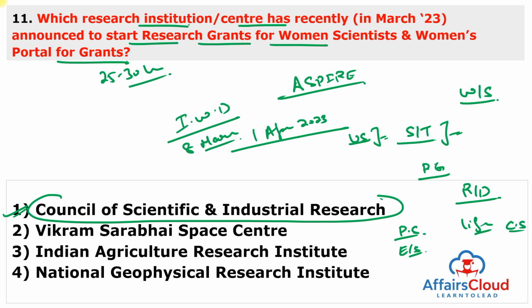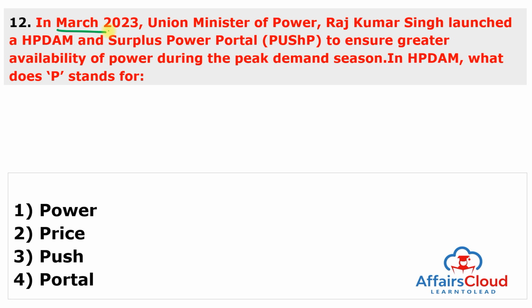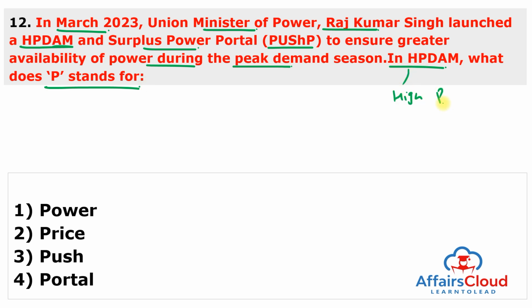Moving to next question. In March 2023, Union Minister of Power Raj Kumar Singh ji launched HP Dam Surplus Power Portal, which is known as PUSP, to ensure greater availability of power during the peak demand season. In HP Dam, what does P stand for? What is the meaning of HP Dam? It means high price, day ahead market. Day ahead market. So what is the meaning of P? P stands for price. Answer of this question is second.